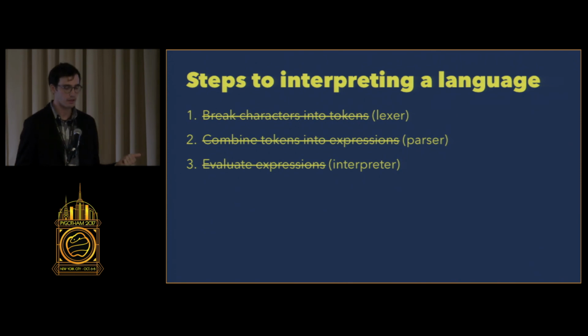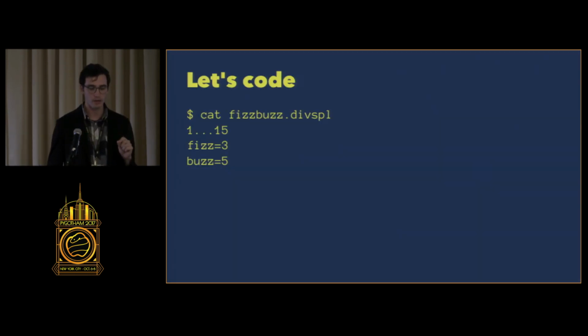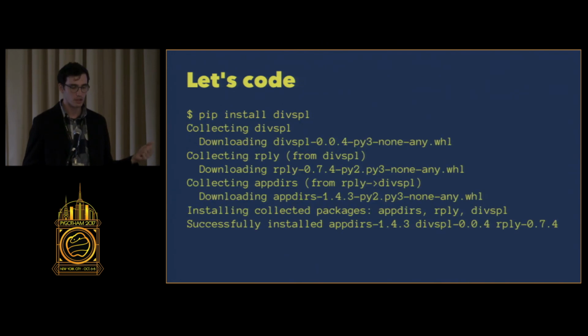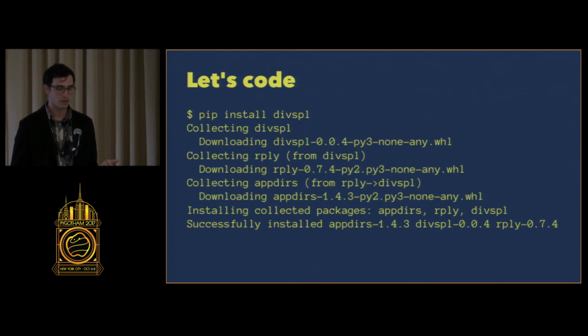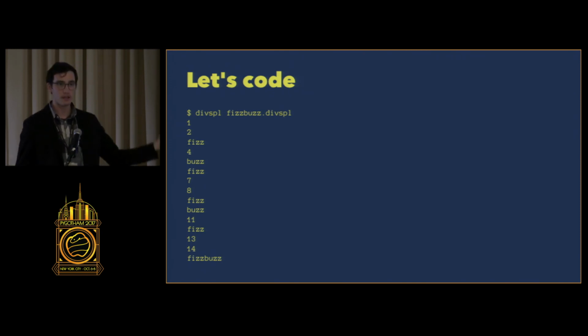So that's it, we've done it. So let's review real quick. What we can do now is write a file, fizzbuzz.divspill, or whatever you want to call it, which contains something like this. You could pip install divspill, and you can call the executable divspill on the file, and then you get FizzBuzz.